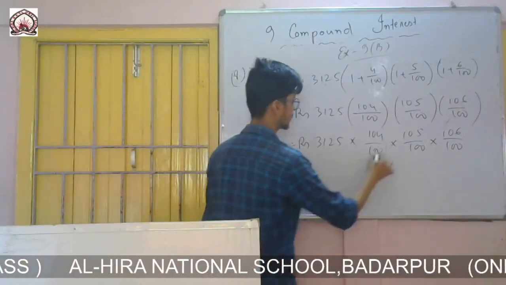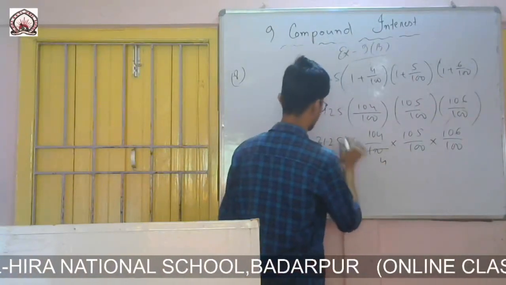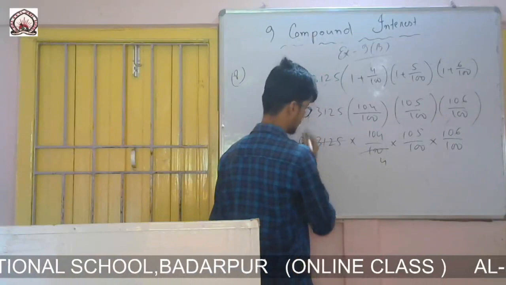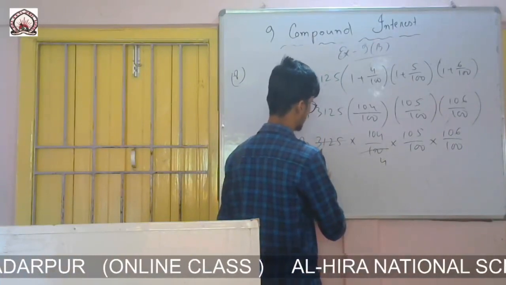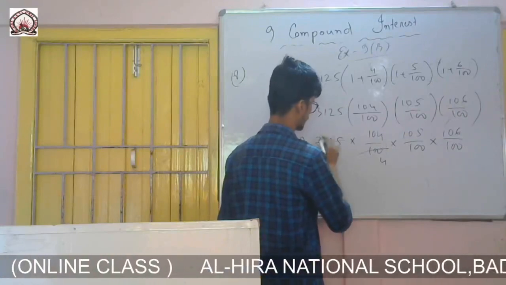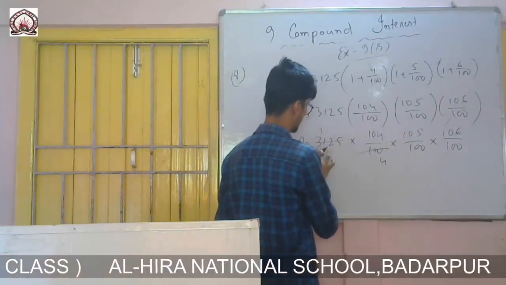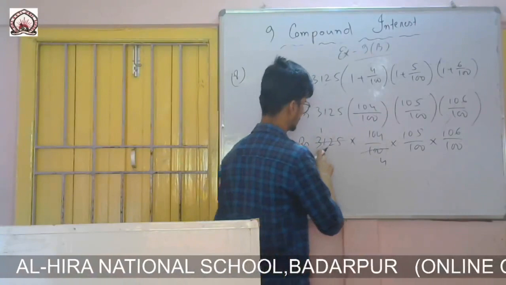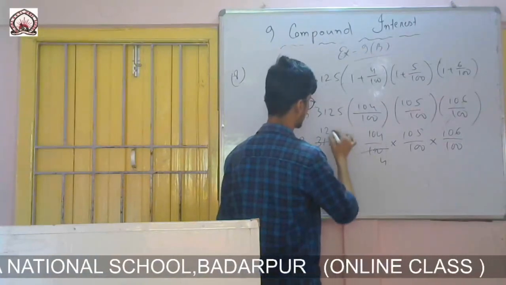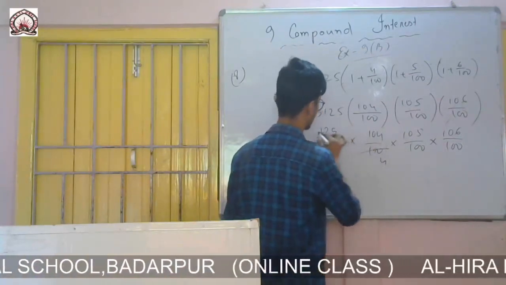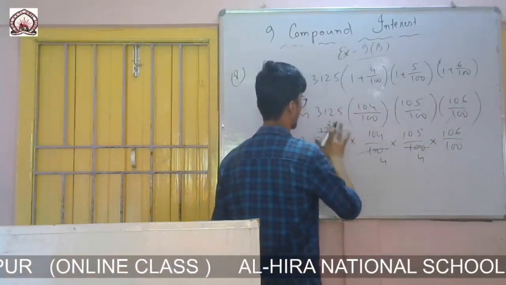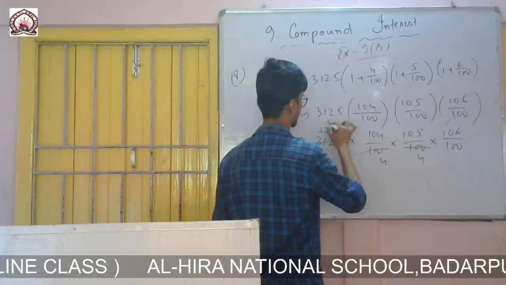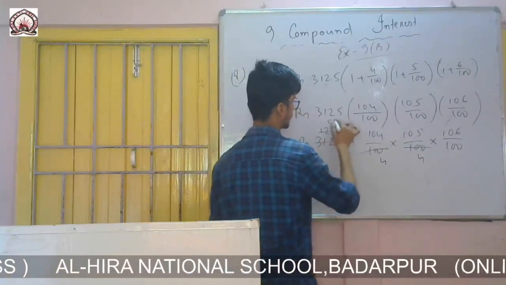So simply we will calculate, cancel. 25 fours are 100, 25 ones are 25, then 25 twos are 50, 125, 25 fives are.